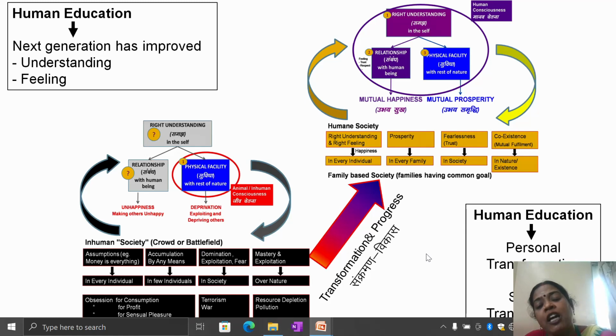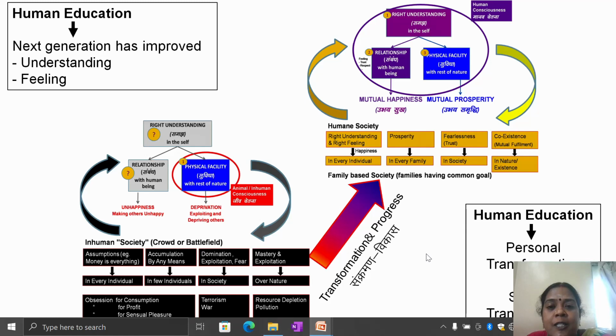Right understanding and right feeling in every individual will bring happiness. Prosperity in the family will give happiness in the family, fearlessness or trust in the family. So this is the human society, the human goal: we have to bring coexistence and mutual fulfillment in nature. So we are giving the first priority to right understanding.